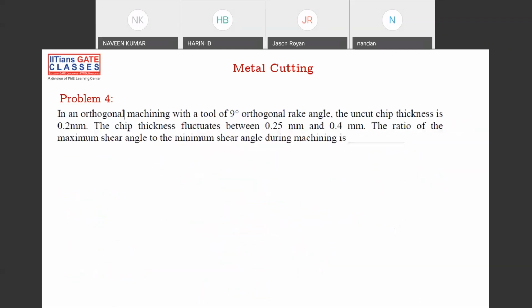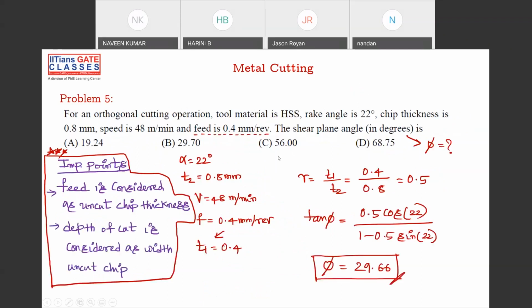So this is another question. Same thing. I don't want you to solve this. When I give this, the answer is 1.49. Okay, this is kind of homework for you. You can try this, or you can ask me in the next class. And this is another question you can try to check.